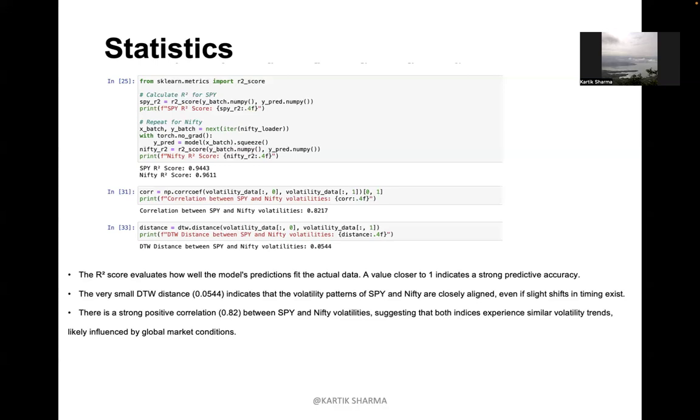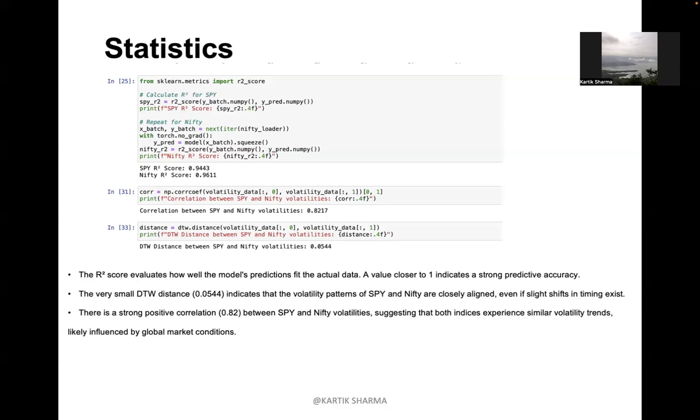The DTW function here calculates the distance between the two volatilities, which is 0.0544. A low DTW indicates that the two volatility time series are very similar, even accounting for potential shifts or timing differences, as we can see over here.